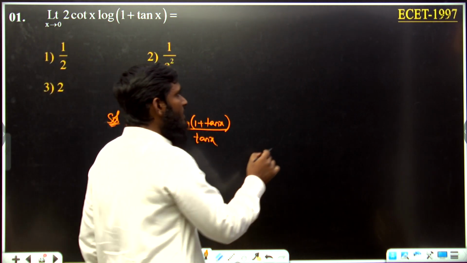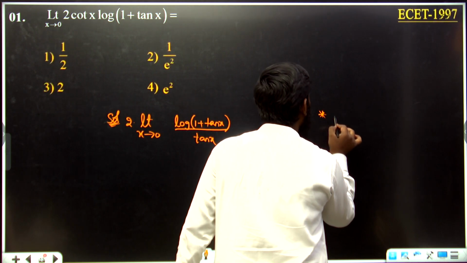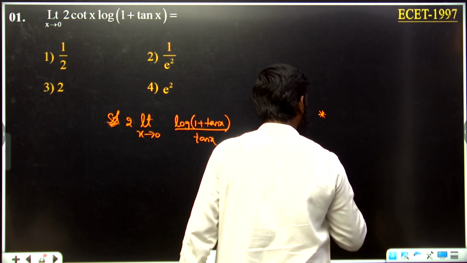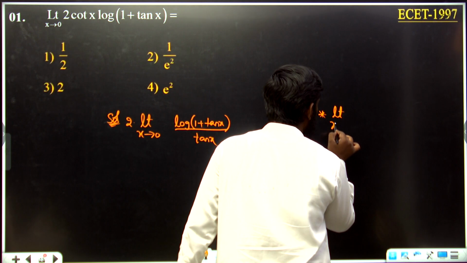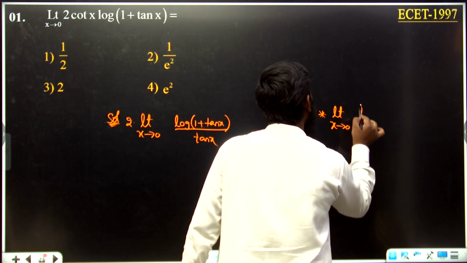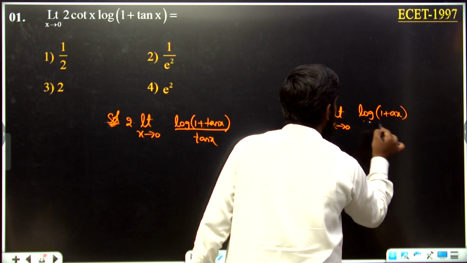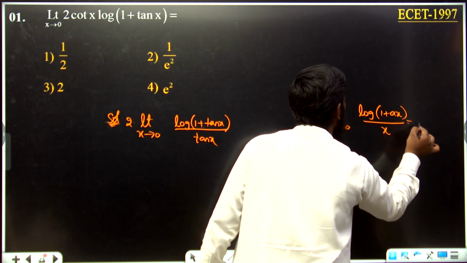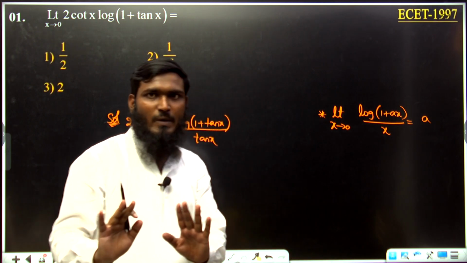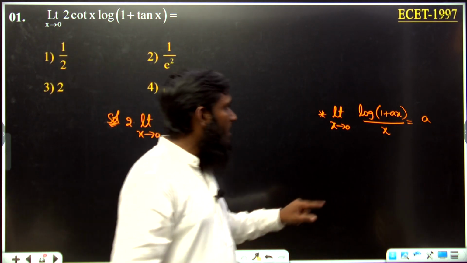Now already we know one formula. What is that formula we are having over here? Limit x tends to 0, if you are having log of 1 plus ax divided by x is equals to a. We have written this part now. How we have written that part means, listen carefully.